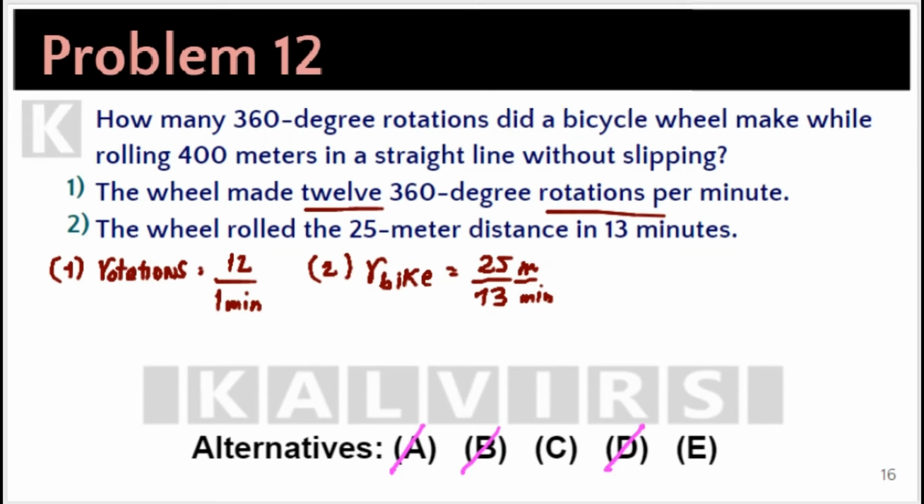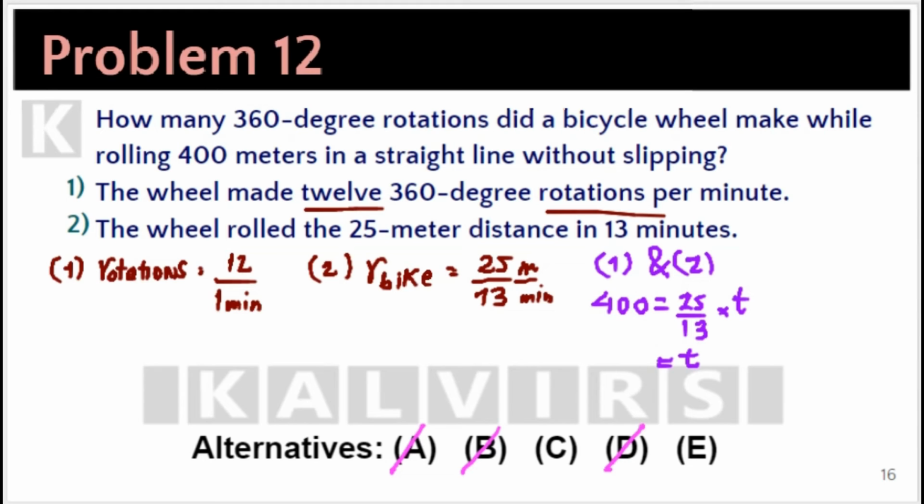From statements 1 and 2, we know the rate for the rotations and the rate of the bike. So, since the wheel does 12 rotations per minute and its rate is 20 meters per 13 minutes, then the distance, which was 400 meters, is equal to the rate times the time.